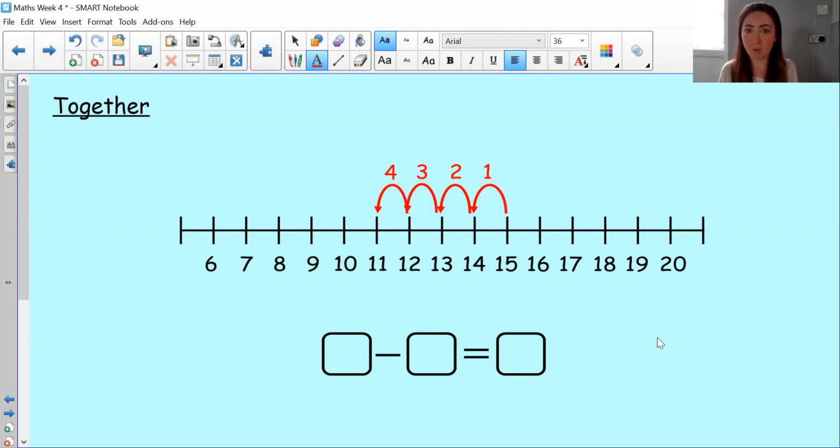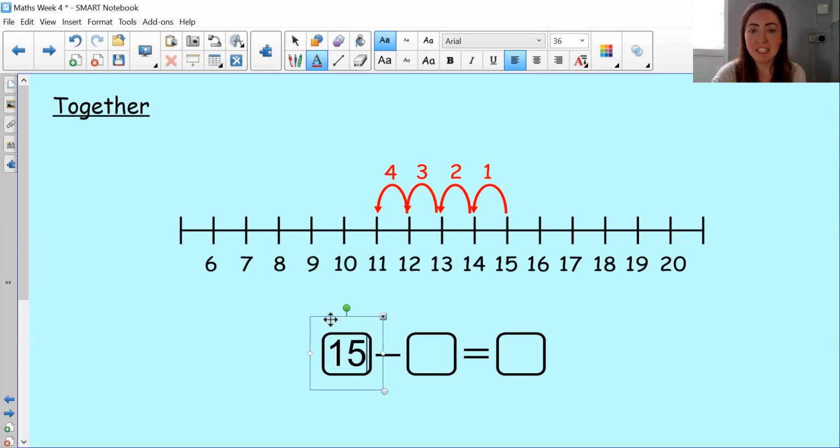We don't have a number sentence to work out. We can just see the jumps on the number line, and we need to work out what the number sentence should be that's represented here. So if you have a little look, we can see that we must have started with number 15 because the jumps are going backwards. So we know it's a subtraction number sentence. So we started at the biggest number, the whole number 15.